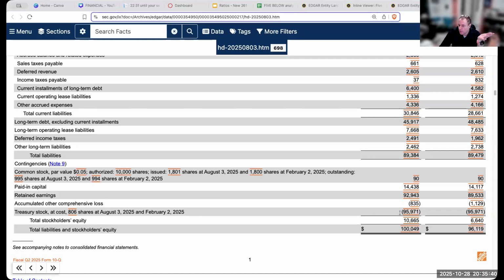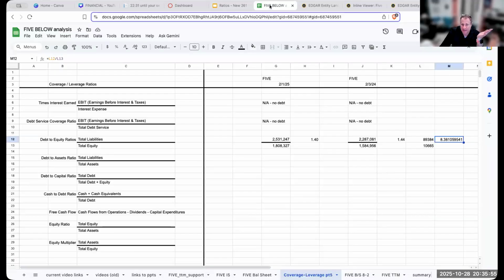Now, if I normalize this, meaning if I added back 95 billion to cash and then added back 95 billion down here, I could try to normalize it and my debt to equity might look a little bit normal. In fact, it would look less than 5 because my equity would be greater. However, it's a decision I made to go through and to repurchase those shares. So that's why that ratio is so high for the Home Depot.